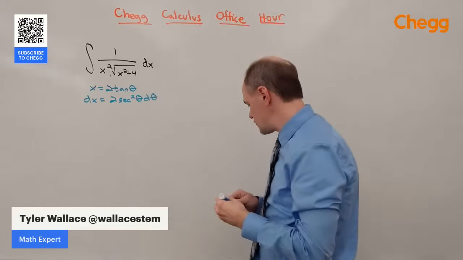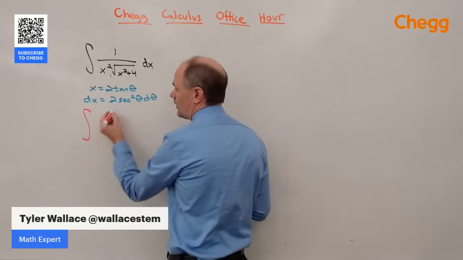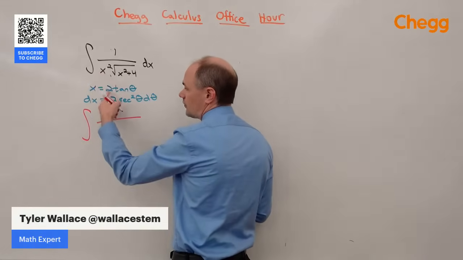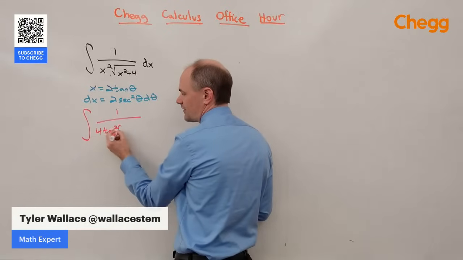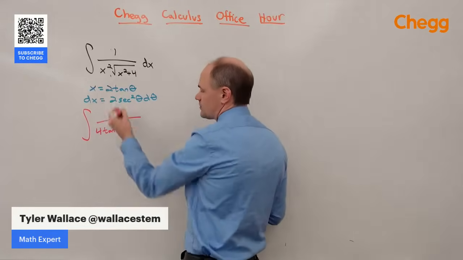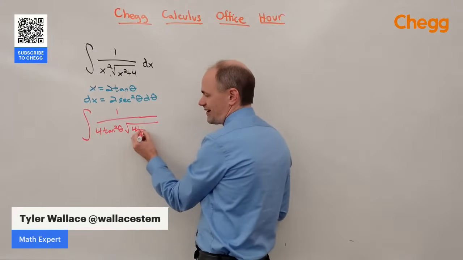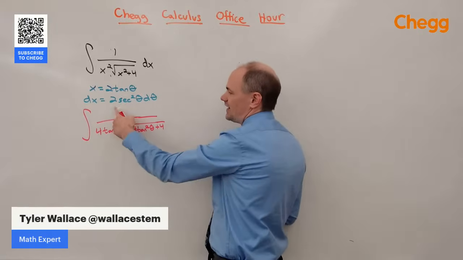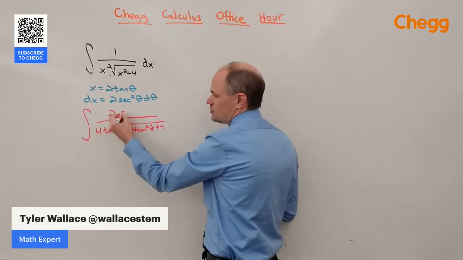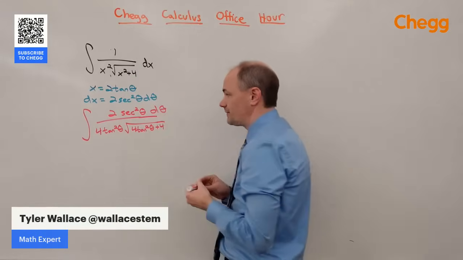So we're going to substitute that into our equation and see what we end up with. We have the integral of 1 over x squared, which is 2 squared tangent squared, or 4 tangent squared theta, times the square root of x squared, which again is 4 tangent squared theta plus 4, dx, and dx we said was 2 secant squared theta d theta.